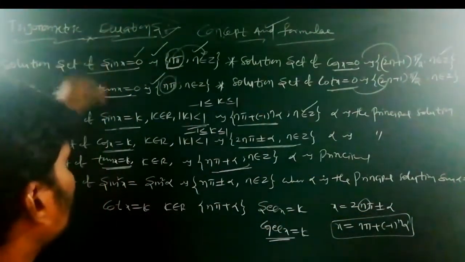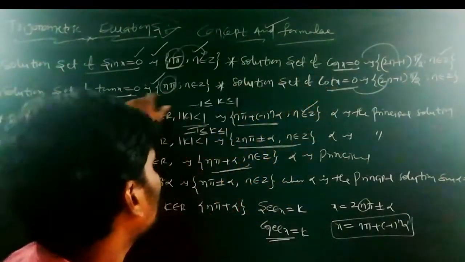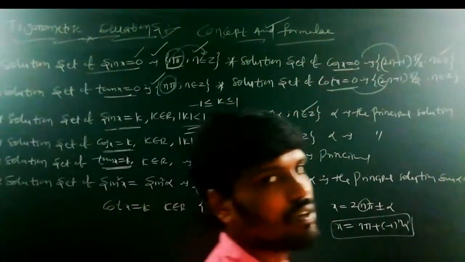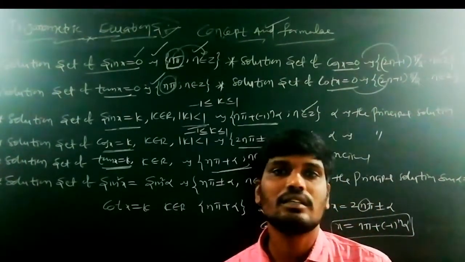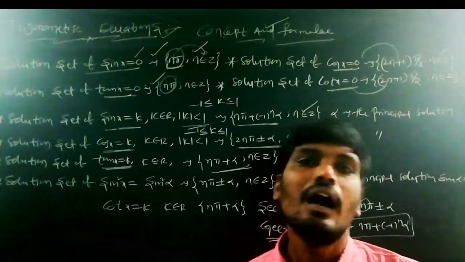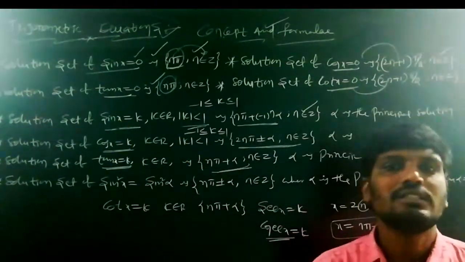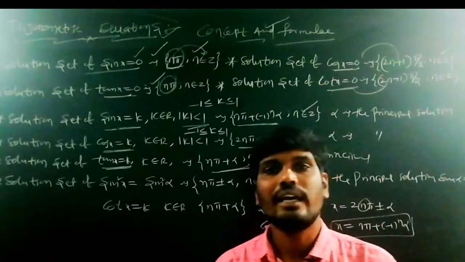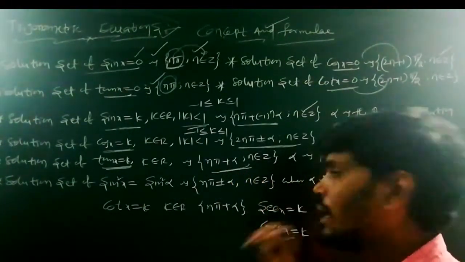The first general solution form: sin x is equal to 0, cos x is equal to 0, tan x is equal to 0, cot x is equal to 0, completed. In this case, secant x is equal to 0 and cosecant x is equal to 0 cannot be determined. Next general solution type: sin x is equal to k, cos x is equal to k, tan x is equal to k, cot, secant, cosecant. These general solutions are completed.